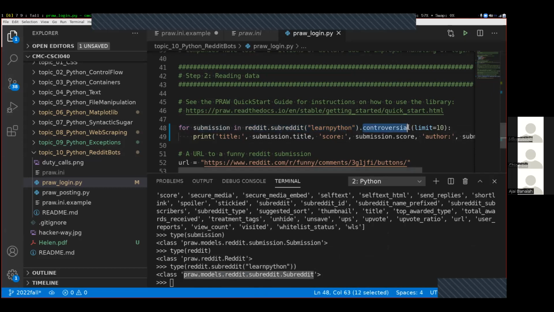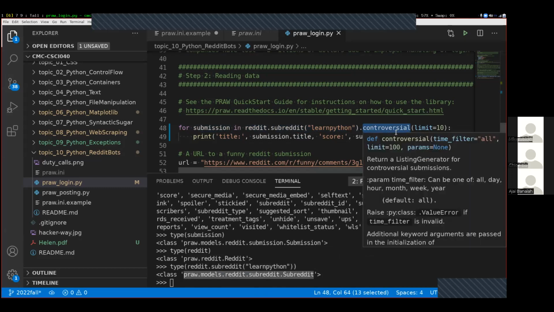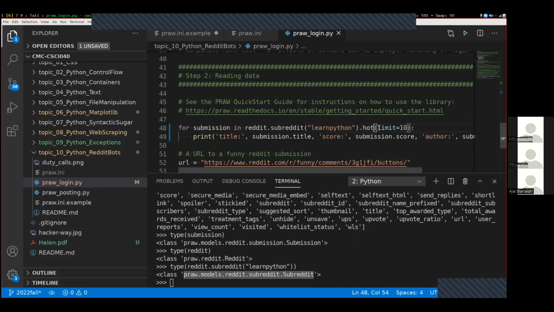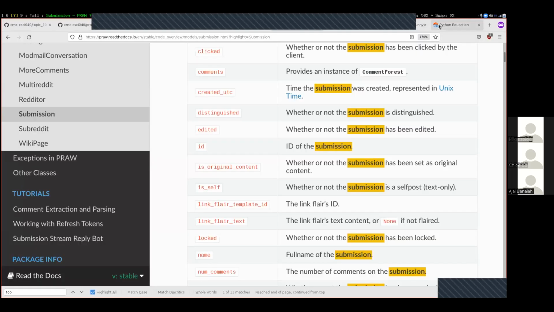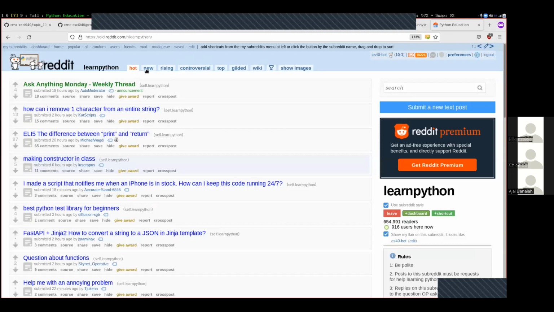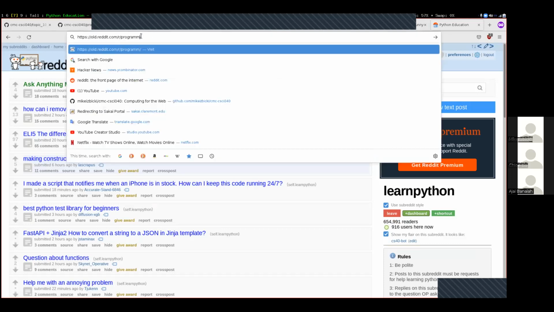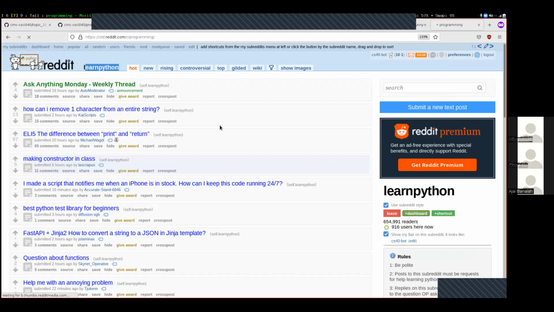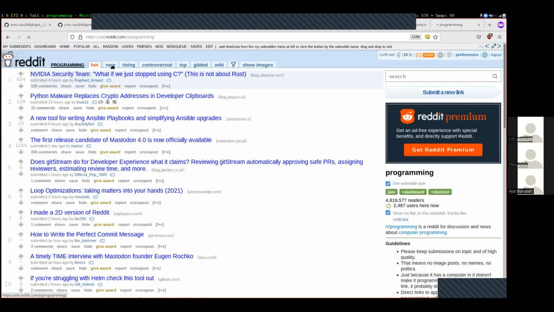And one of the things that we saw that we can do is controversial or hot or new. Each one of these functions over here corresponded to a different tab up here. These tabs only make sense for a particular subreddit, like learnpython, or another subreddit, the programming subreddit, which also has these different tabs up here.